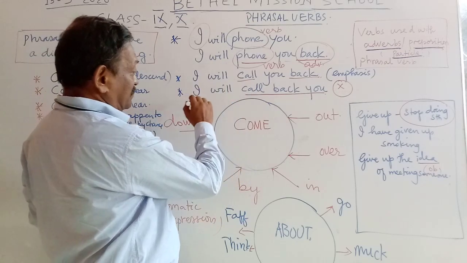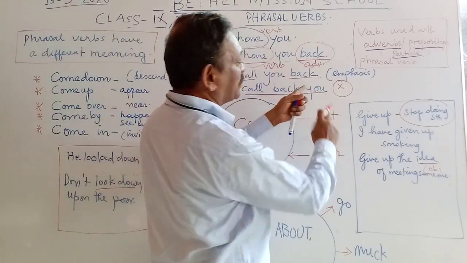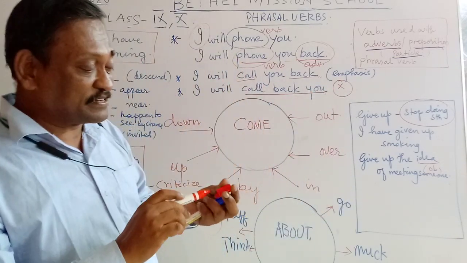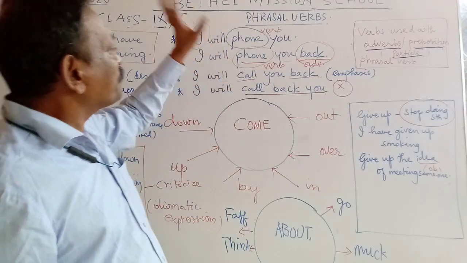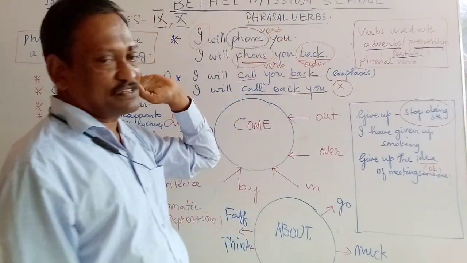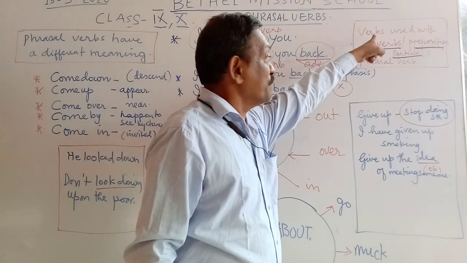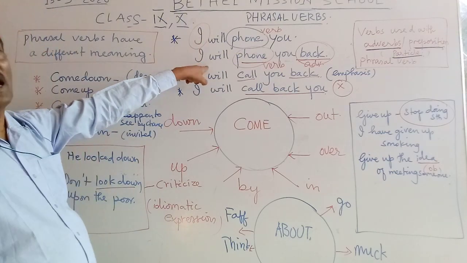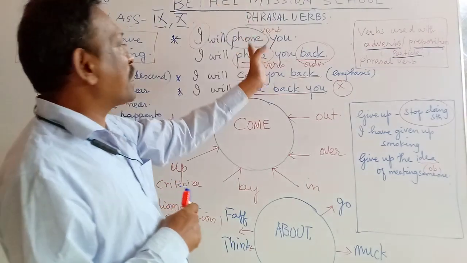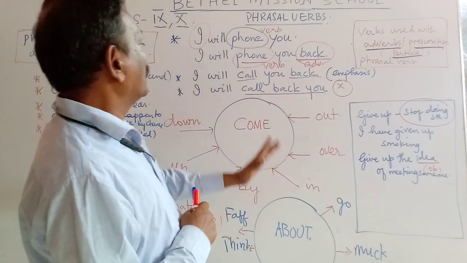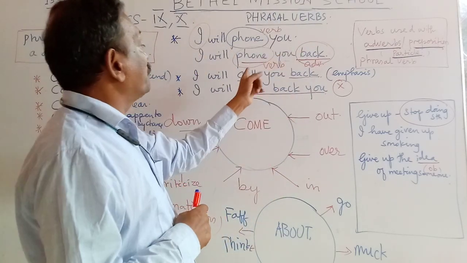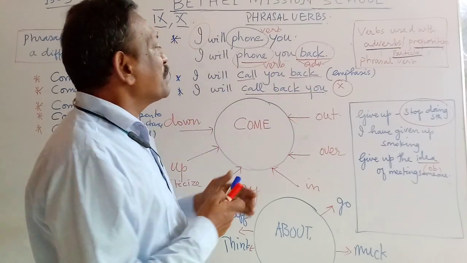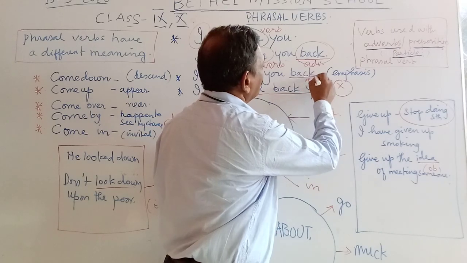Now look at the next sentence. I will call back you. This sentence is wrong, but I will tell you why it is wrong after a few minutes. But for the time being, look at these two sentences. And here, verbs used with adverbs or prepositions like the one that we have here. I will phone you back. Verb is used with an adverb. I will call you back. The verb call again takes another word, that is back. Now again, this one is an adverb here.